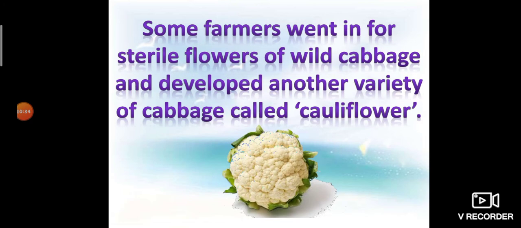Then the third one: some farmers went in for sterile flowers of wild cabbage and developed another variety called cauliflower. So cauliflower is the sterile flowers of wild cabbage.